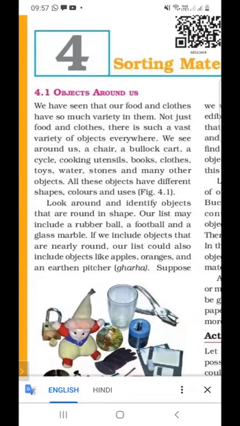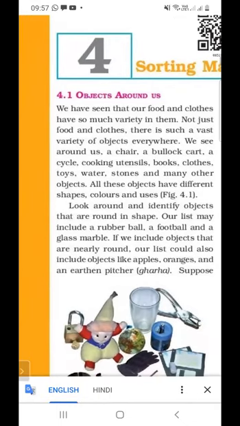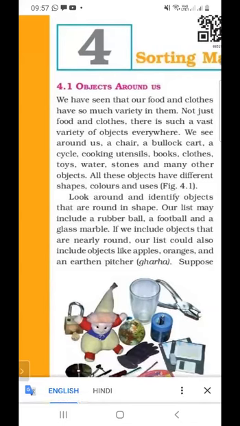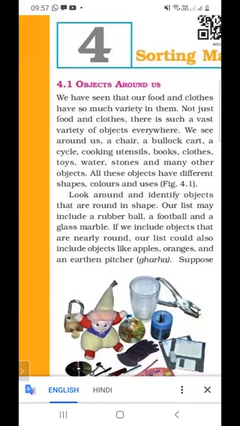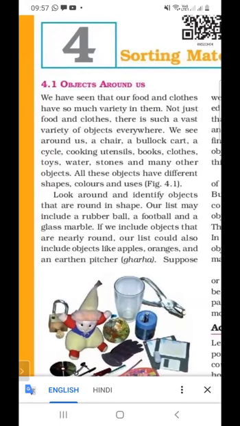So why do we sort materials into groups? To make our work easier, to make our work convenient, we divide materials into groups. There are so many objects around us. We divide materials into groups to make our work easier and convenient. So this is the reason why we divide materials into groups.